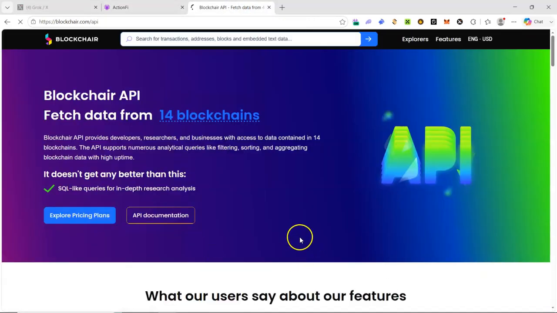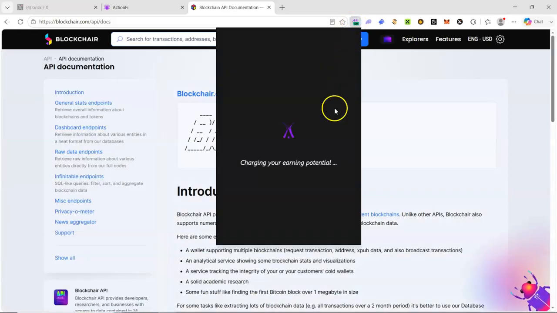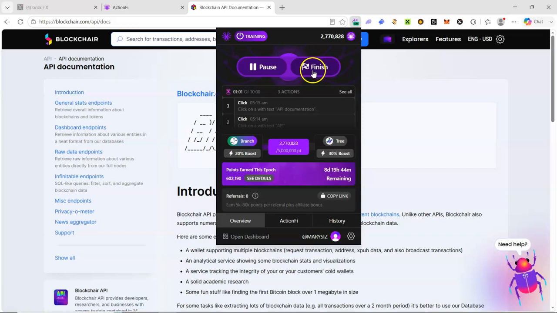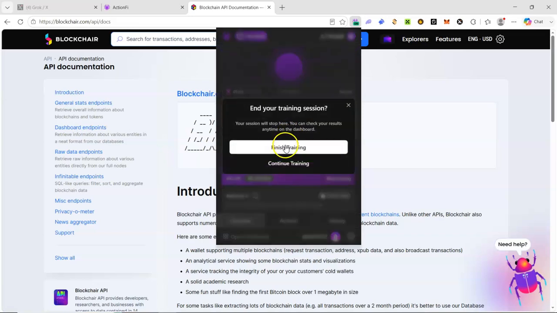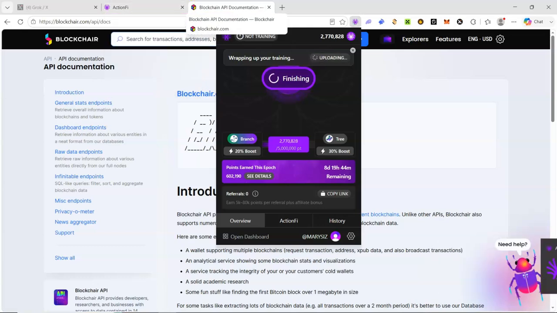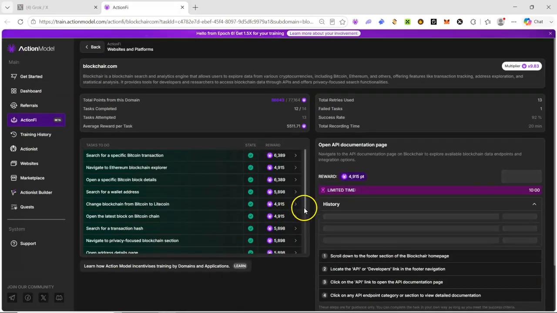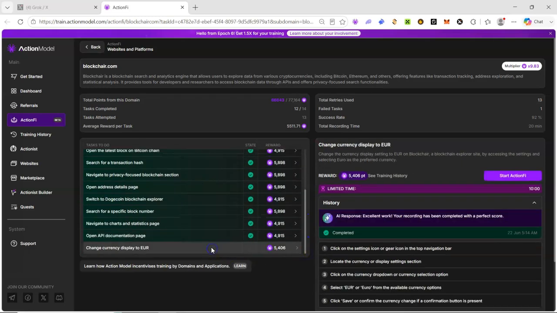So this is the API, right? So we are just going to click on any category here, API document, so that we'll just open API document. Once it's open, we are done with this task, and we'll wait for the link to redirect to the page here. I'll close this tab, close this one too. So I think we'll be done with that task here. Then this is the last task here.